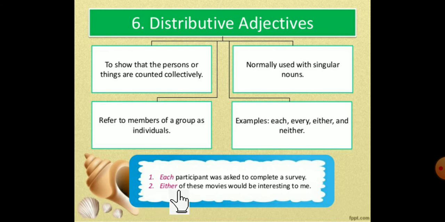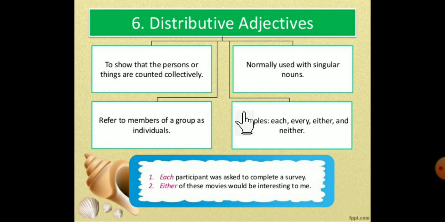Next. Either of these movies would be interesting to me. Either of these movies means, see here, he is describing lots of movies, but he is using either. Got it? So each, either, and here neither and every, these words are called distributive adjectives.